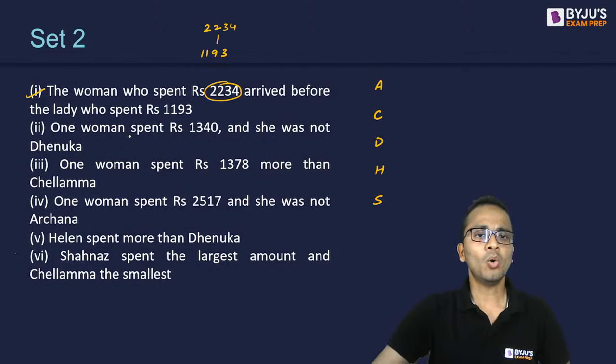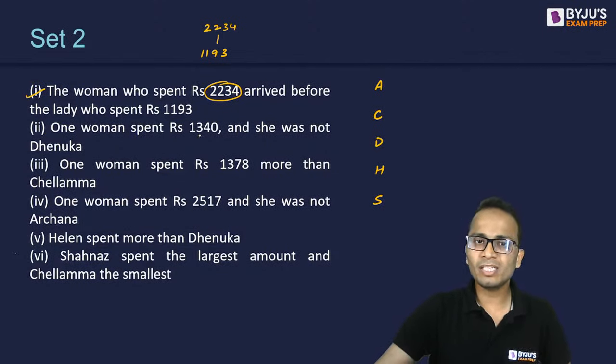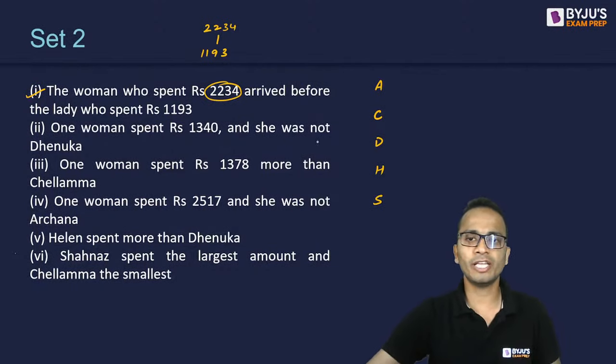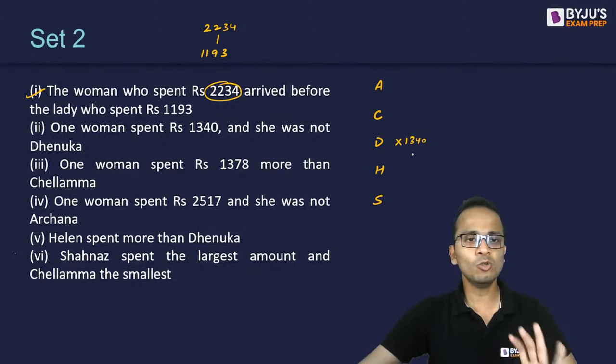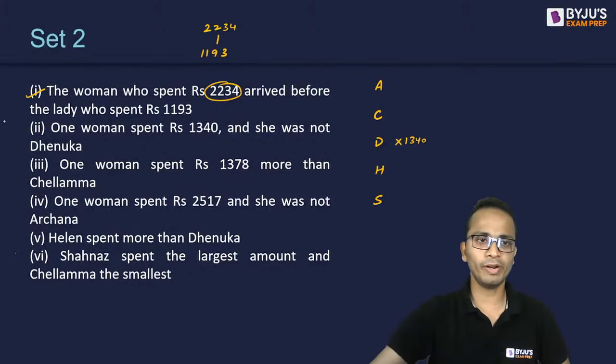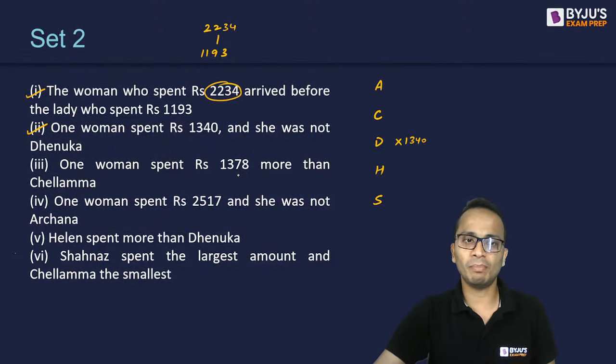Second condition: one woman spent 1340 and she is not Dhenuka. So D has not spent 1340, but there is one lady who has spent this much amount. Second condition read. Condition number three: one woman spent 1378 more than Chilamma.